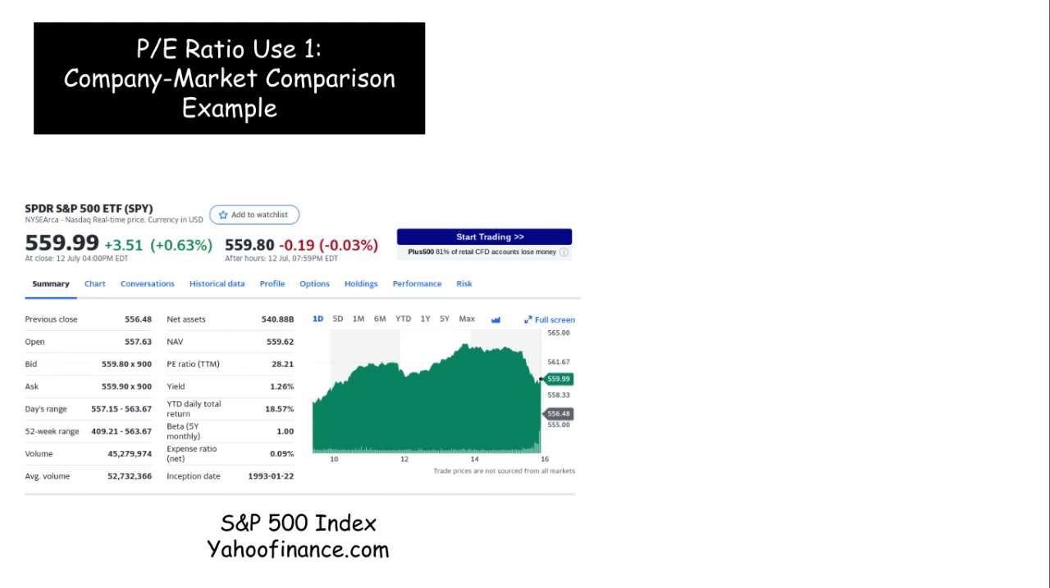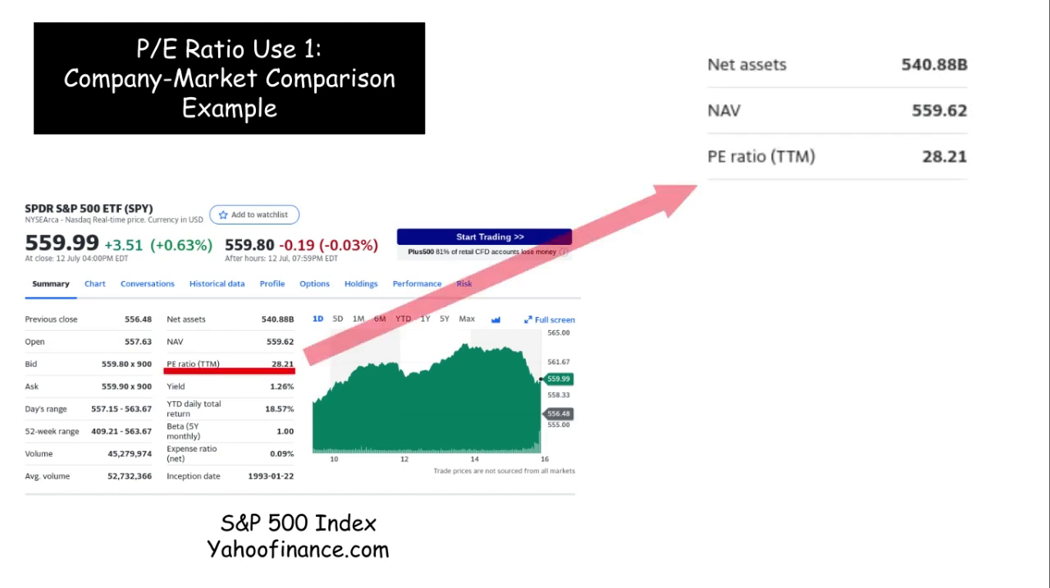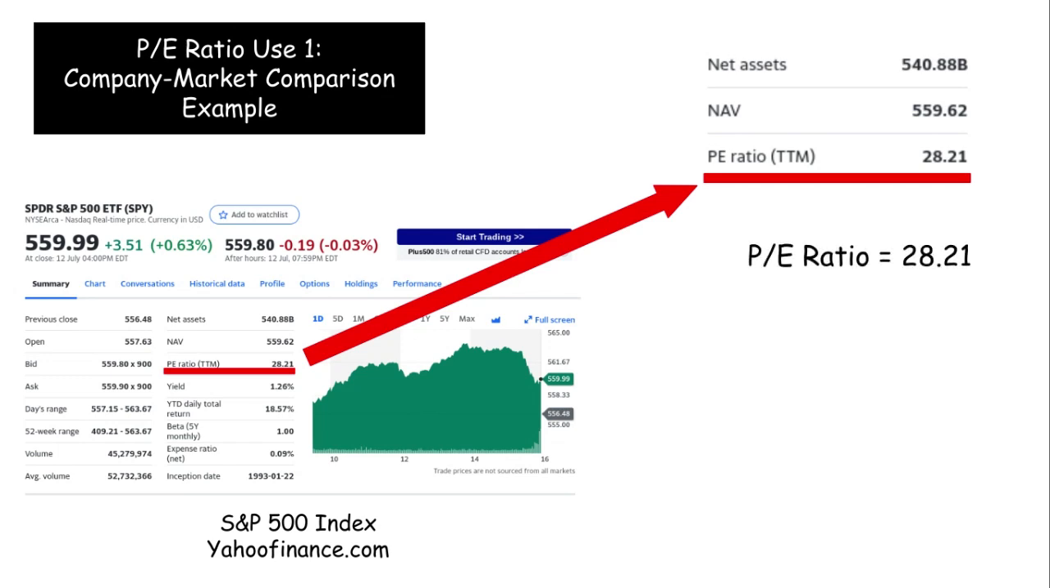Note that SPY is an exchange-traded fund that tracks the price of the S&P 500 index. You can then find the price-to-earnings ratio of the S&P 500, and in this case, as of the making of this video, the P/E ratio is 28.21.